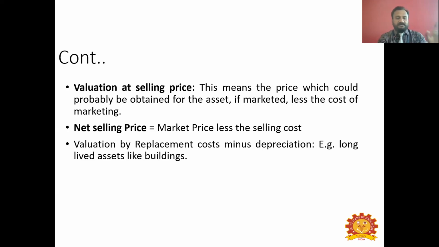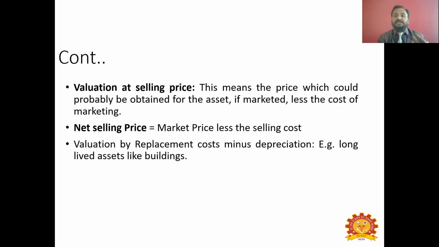So if you have some asset at the 4th year or any nth year, if you want to sell this asset, if you want to evaluate this asset, you go to a marketplace where you will receive a market price for this product, right? And you need to subtract some cost from this market price, selling price. What is it? You would have spent some money to take your asset to the market. To reach a particular potential buyer, you would have spent some money, some 10,000 or something.